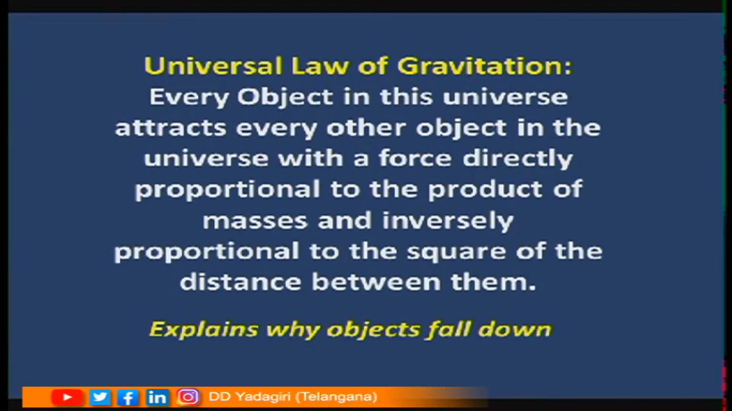Let us see what the Universal Law of Gravitation says. Every object in this universe attracts every other object in the universe with a force directly proportional to the product of masses and inversely proportional to the square of the distance between them. This law explains why objects fall down.